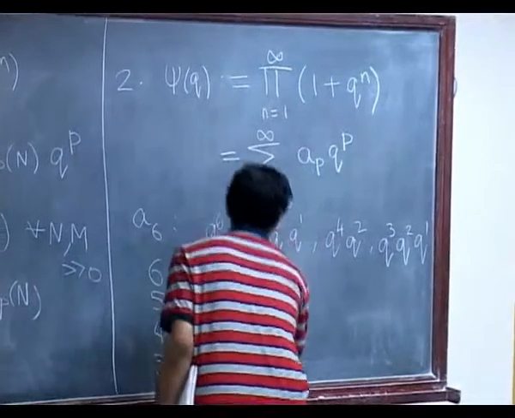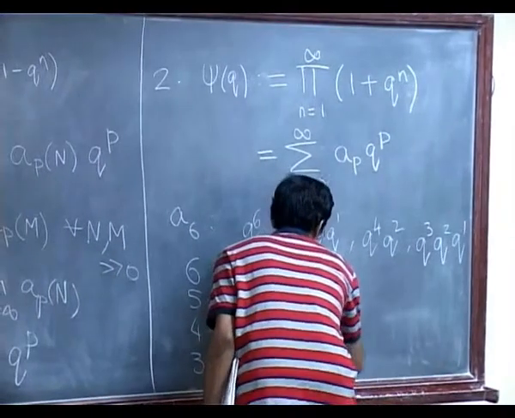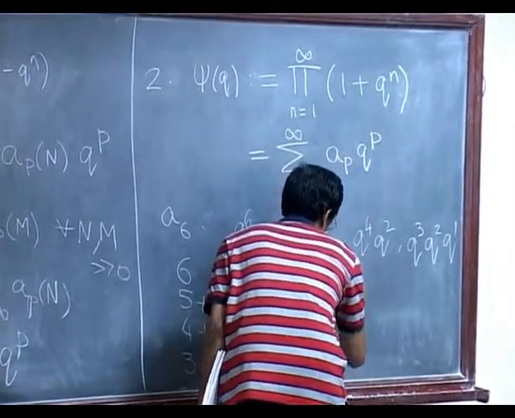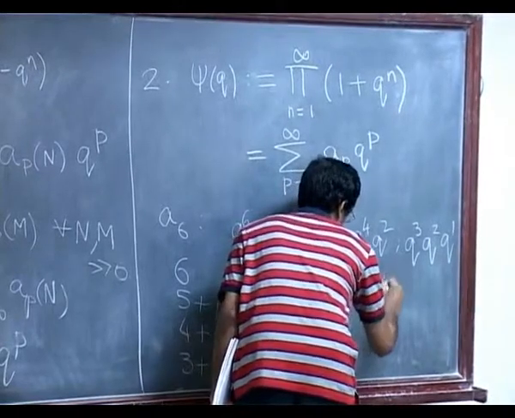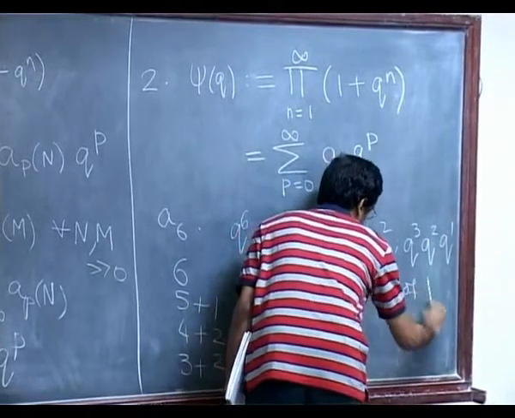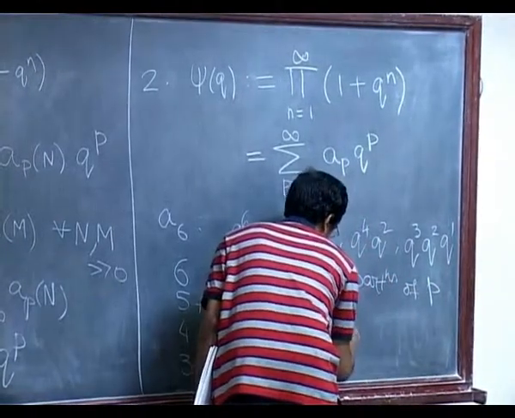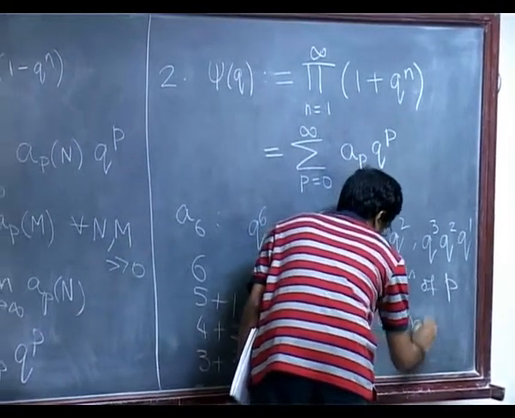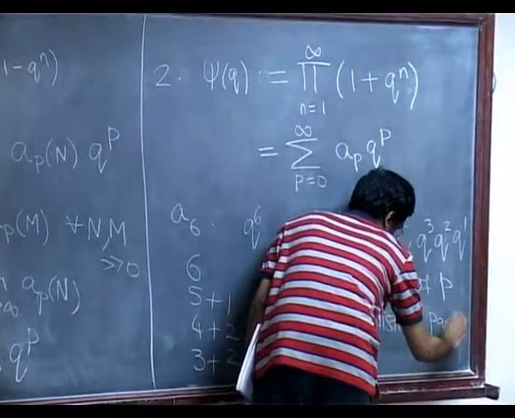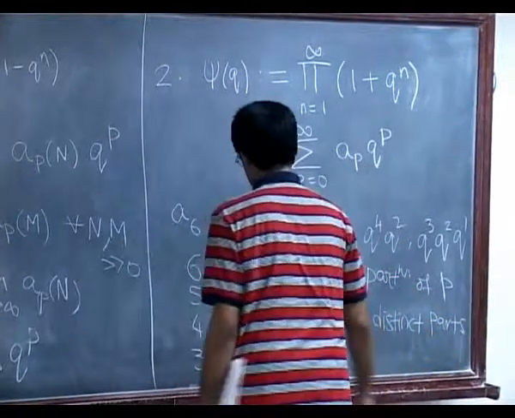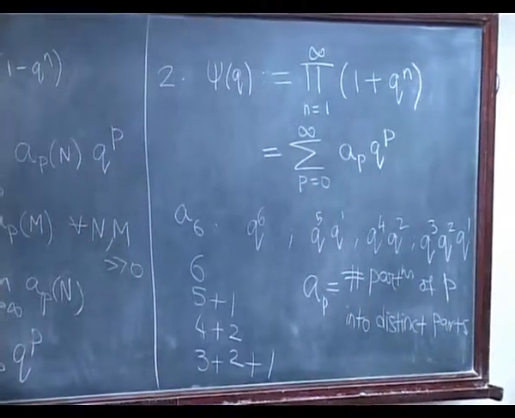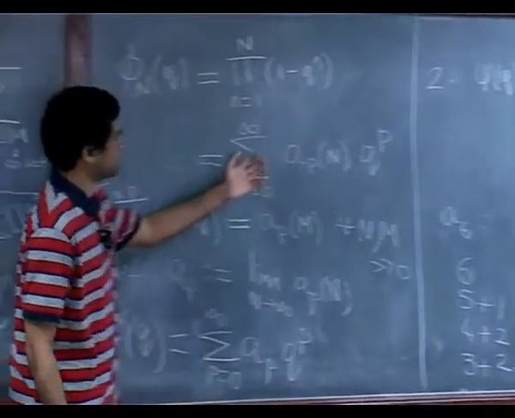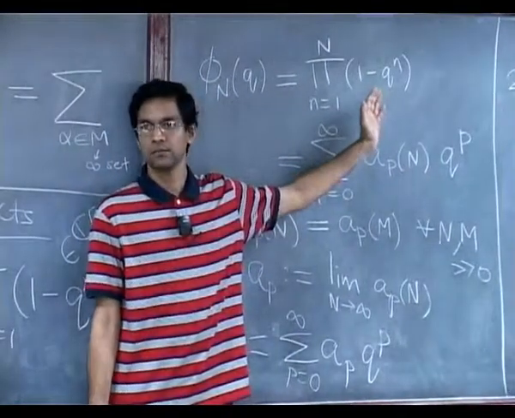Therefore, observe that this coefficient a_p turns out to be the number of partitions of p into distinct parts. And of course, one should have a similar thing here.